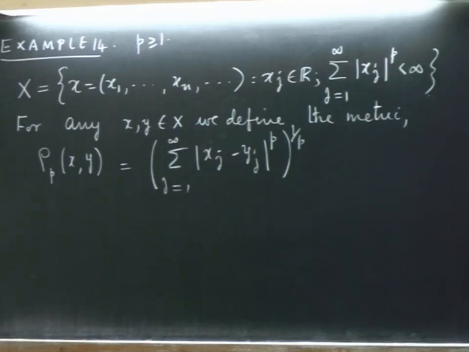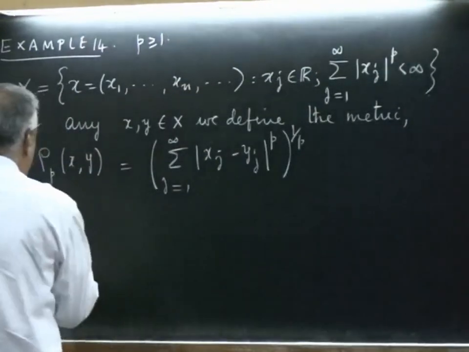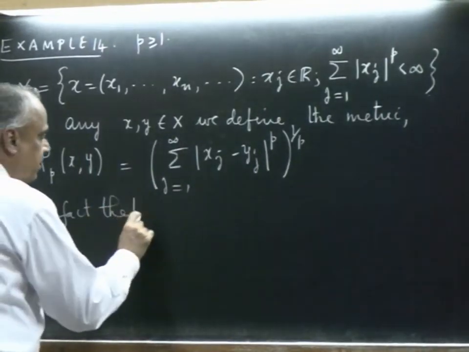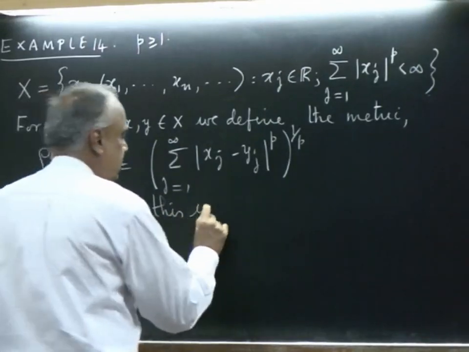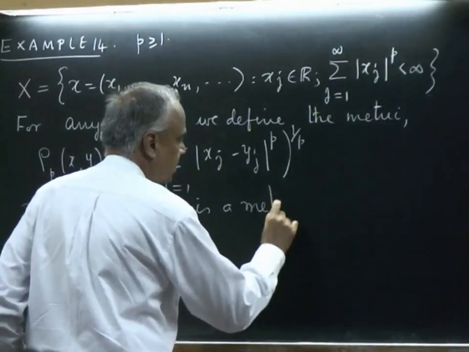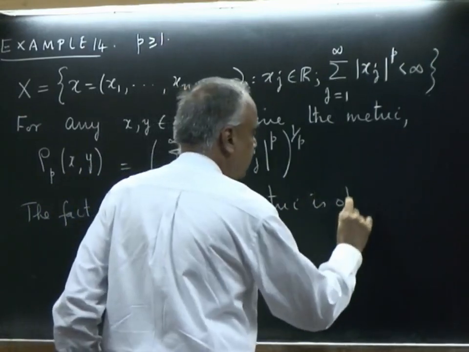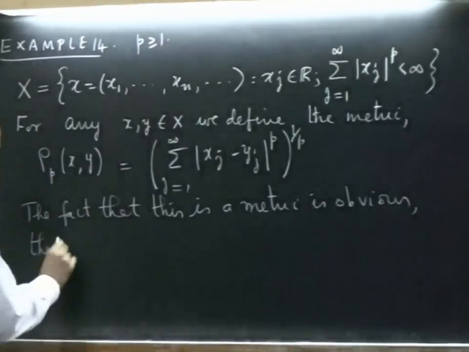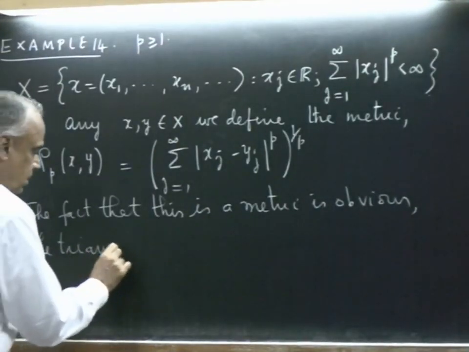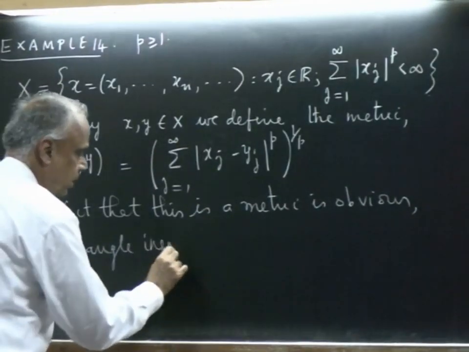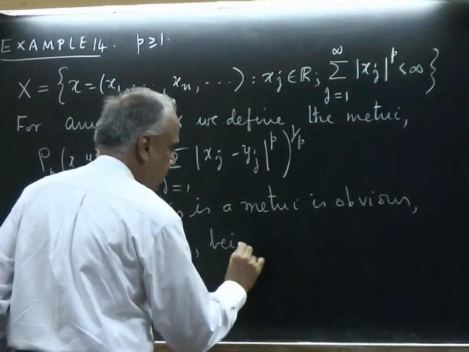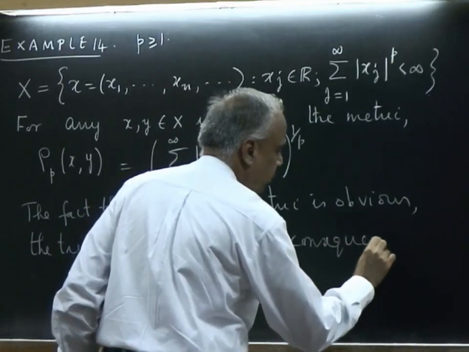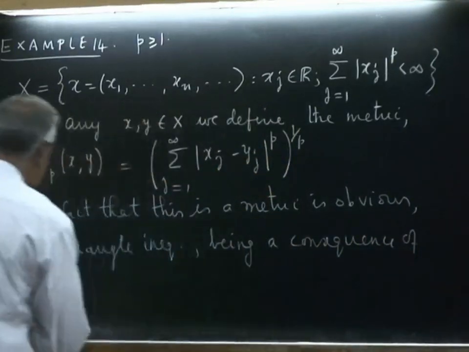So, the fact that this is a metric is obvious, the triangle inequality being a consequence of Minkowski's inequality.